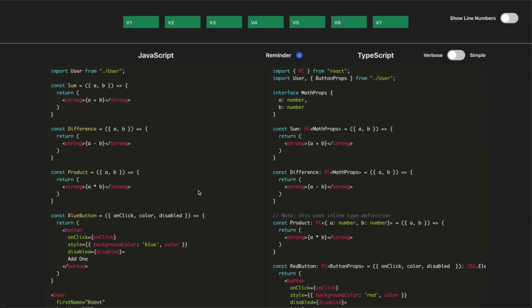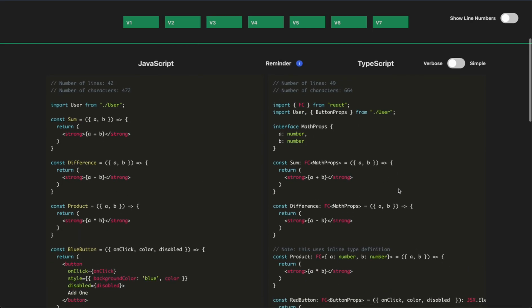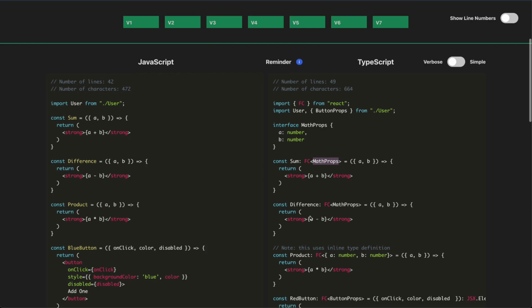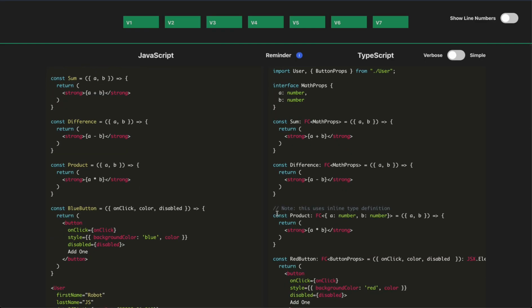In every single case, it's just simple helper components up top that add the two numbers together, with no type definitions. Now if we take a look at the right, when we did this, we had to define an interface here, which we then passed to our generic in the case of FC. But we also have the option where we do not use that interface. So in the first two, sum and difference, we used the interface MathProps. But down below in our product, we actually defined it inline.